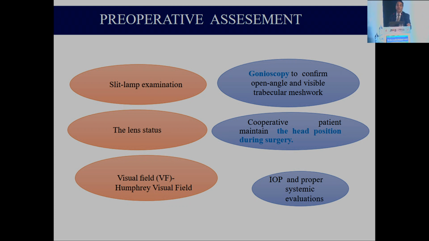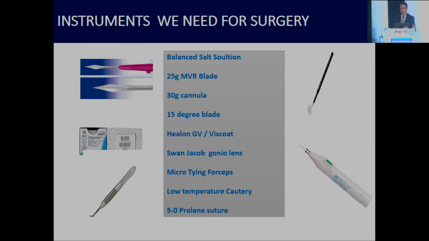We have to be thorough in gonioscopy. Especially in a PACG case, you have to do gonio repeatedly before surgery. Sometimes the patient comes late for surgery with a gonio taken 3 or 4 months back. Even in such cases, we have to repeat the gonioscopy one day prior to the surgery.